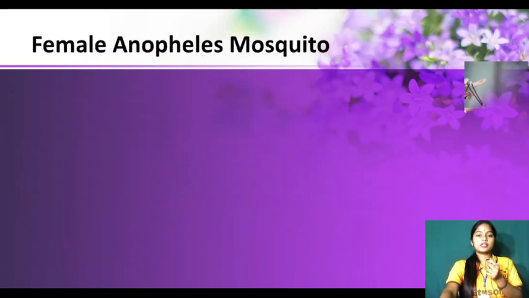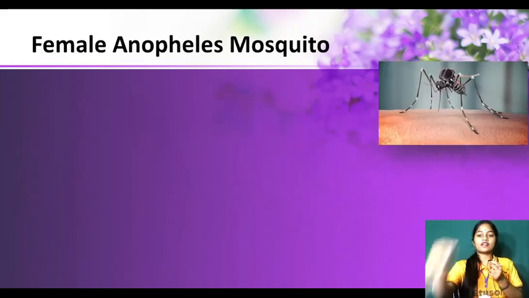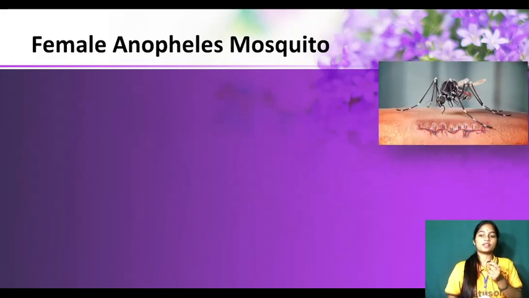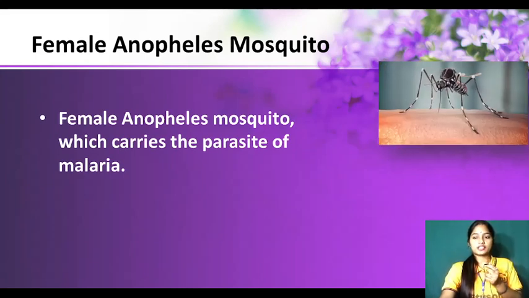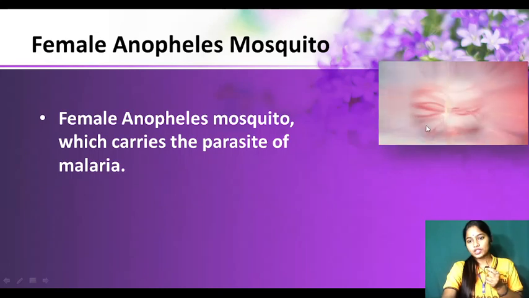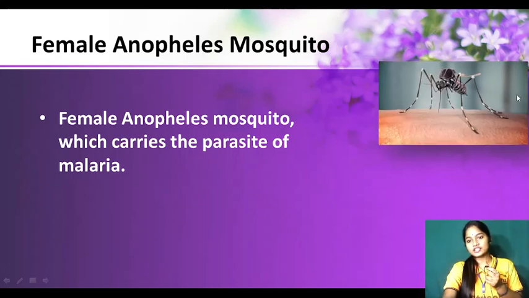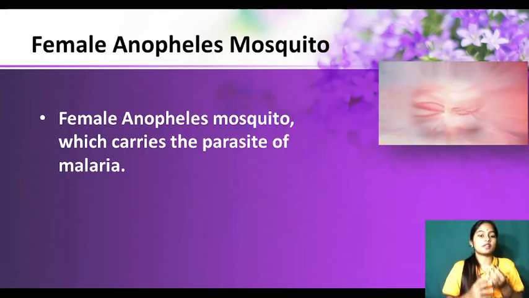Another one is the female Anopheles mosquito. Look how it is biting the human and transferring those pathogens. So the female Anopheles mosquito carries the parasites of malaria. You can see in the GIF, see, it is transferring something. So these are the parasites it is transferring, which are the parasites of malaria. If they go inside our body, they cause malaria.